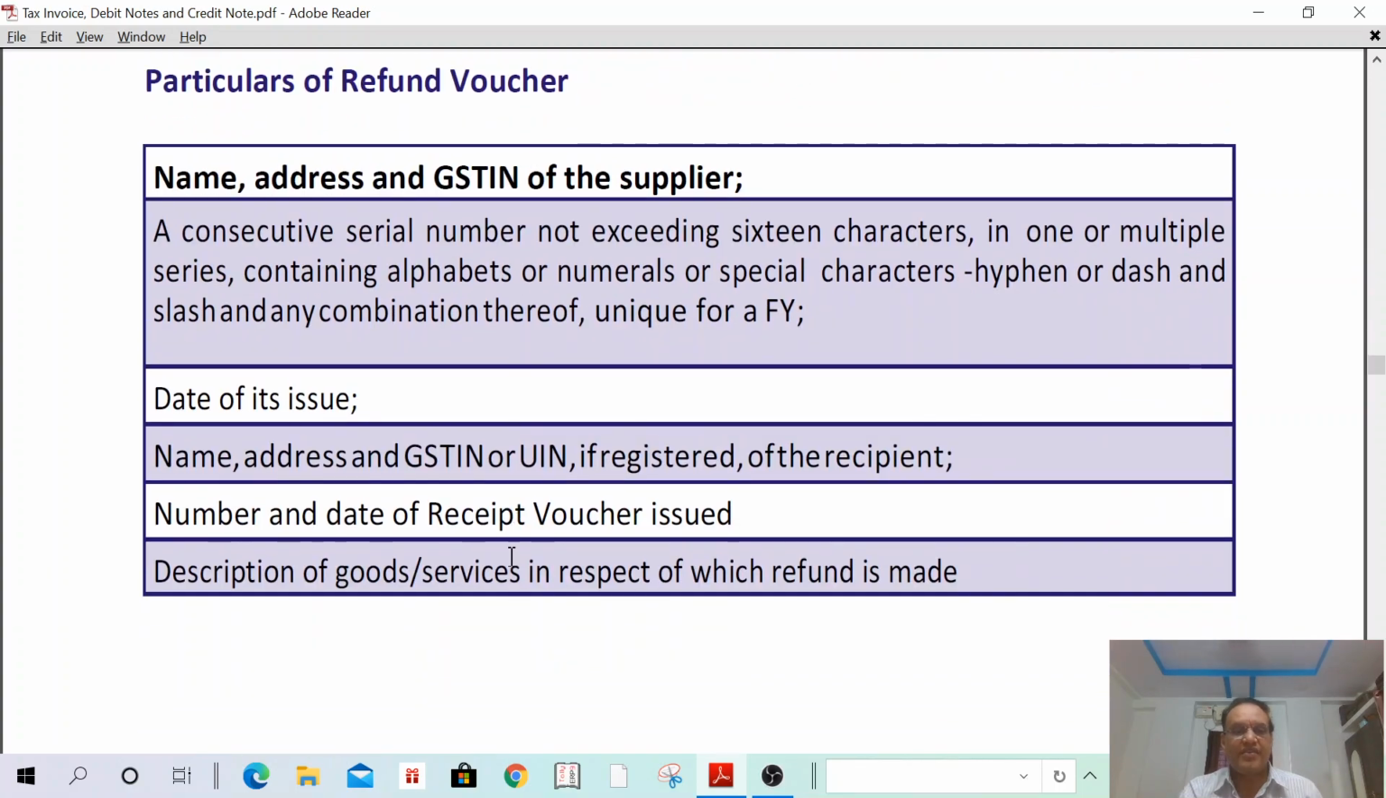Then particulars of refund voucher: name, address and GSTIN of the supplier; a consecutive serial number not exceeding 16 characters; date of its issue; name and address of the recipient, with GSTIN or UIN if registered; name, number and date of its receipt voucher, because when you are refunding that amount, you have to mention the number and date of the receipt voucher details; description of the goods or services in respect of which refund is made;